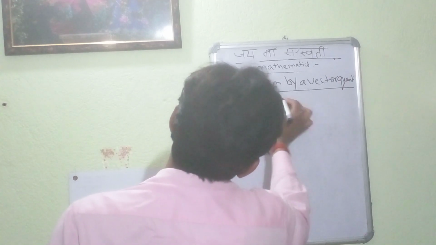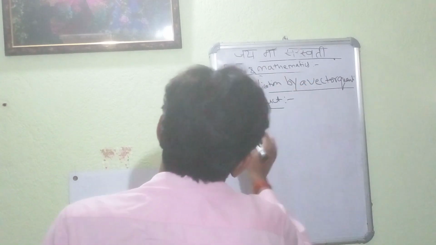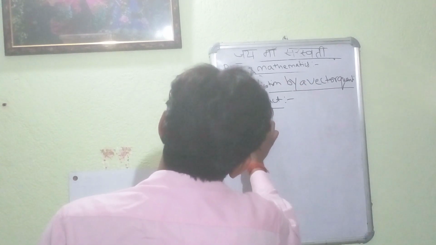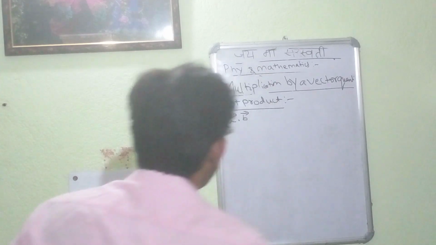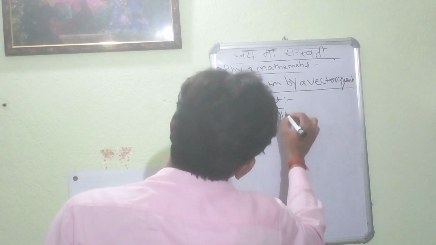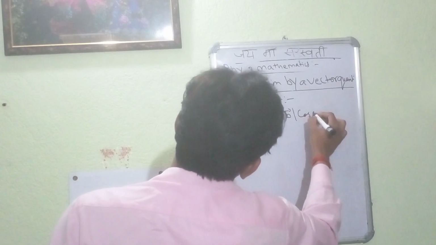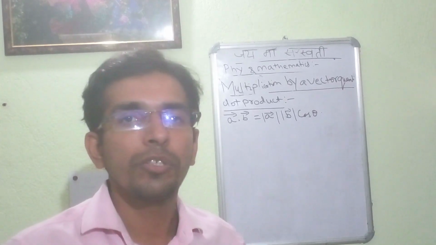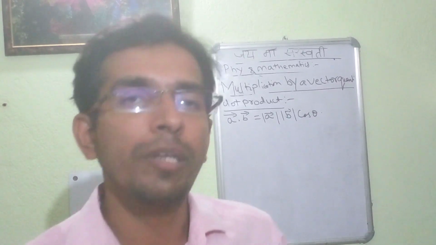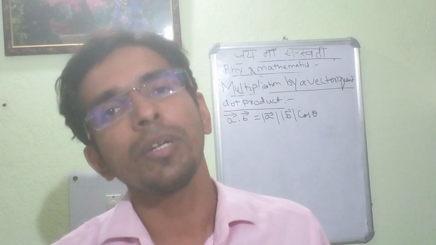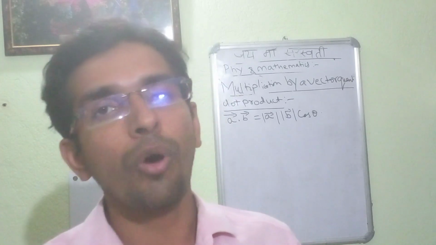In the case of the dot product, suppose this is vector A, dot, we are using the nomenclature as dot. So it will be magnitude of A, magnitude of B into cos theta. In the case of the dot product, this multiplication of vectors, under the subheading of the multiplication of the vector, is an important concept which is entitled as dot product.